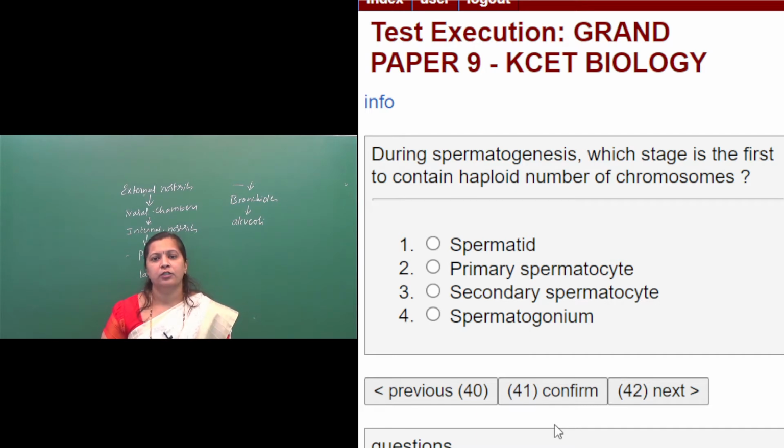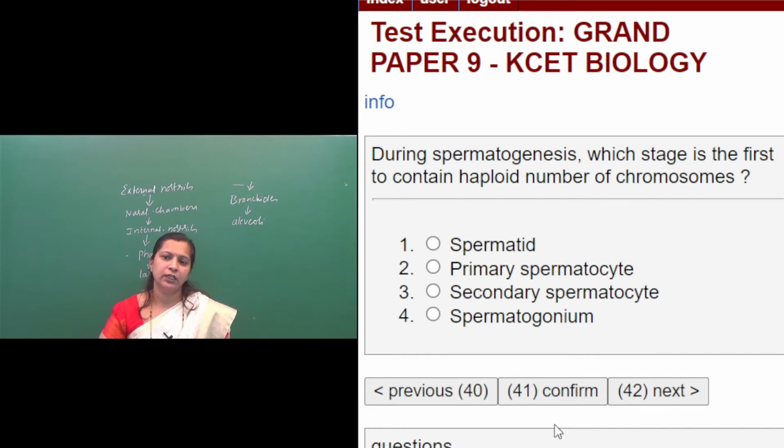So you know that spermatogenesis process is the formation of sperms. The sperms are the male gametes, right? They are haploid. But the sperm forming cells, that is spermatogonial cells, which are present on the inside wall of the seminiferous tubules of the testis, they are called spermatogonial cells. They are diploid, right? So the sperms are haploid and the sperm forming cells are diploid.